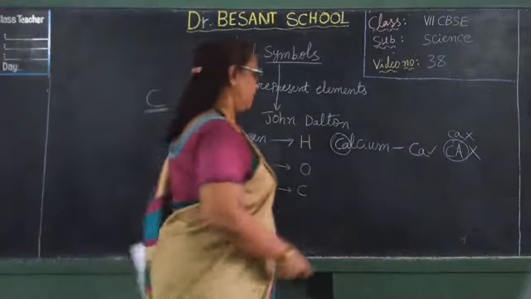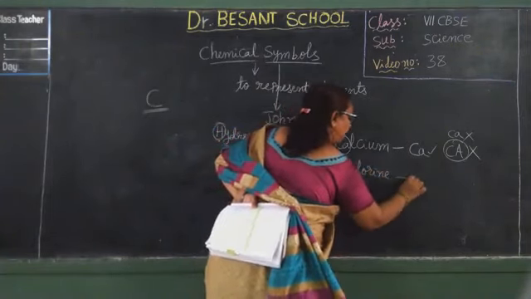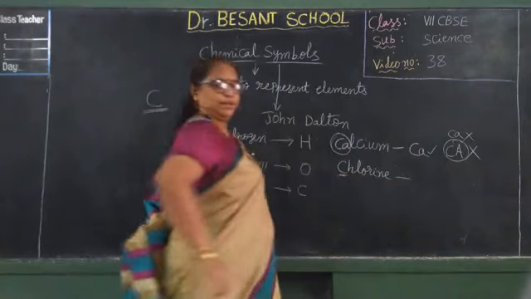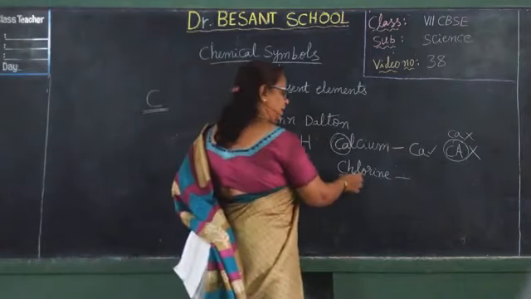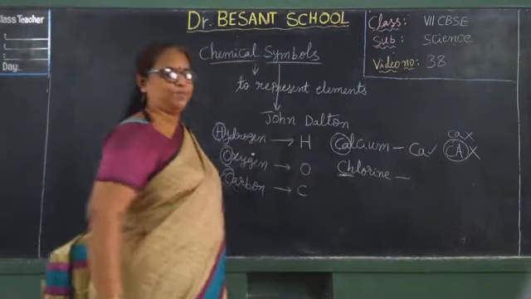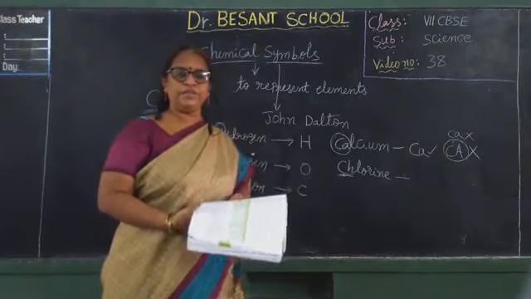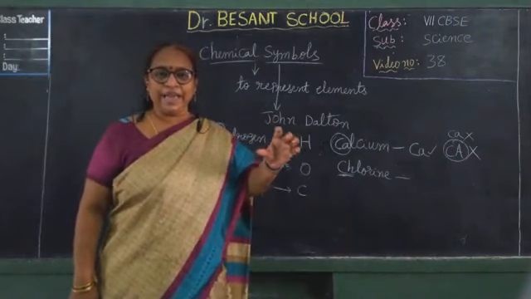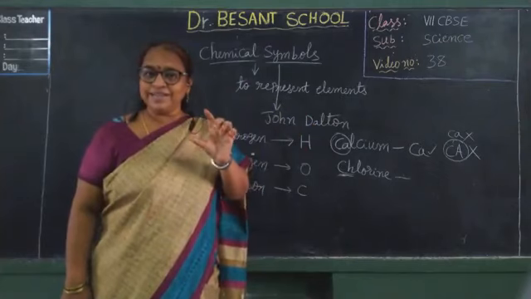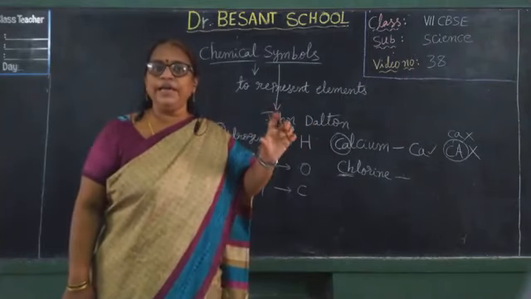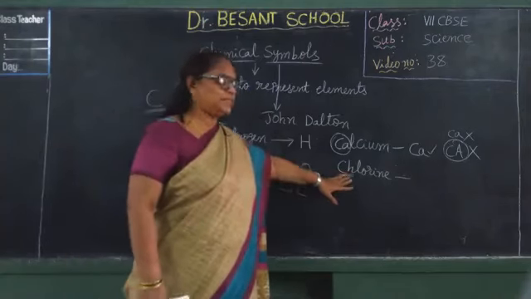Am I clear? In the same way, another element, chlorine. Again this chlorine starts with C. According to what we discussed, it should be CH, isn't it? But CH is not chlorine because of how you pronounce chlorine. What letters are you getting after C in the pronunciation, not in the spelling?